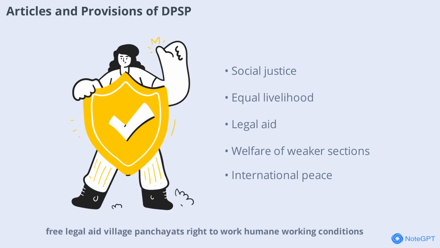Articles 38 to 51 cover social and economic justice, equal livelihood, free legal aid, village panchayats, right to work, humane working conditions, living wage, worker participation, uniform civil code, early childhood care, welfare of weaker sections, nutrition, public health, protection of environment, monuments, separation of judiciary, and promotion of international peace. These articles guide the government in creating a fair and equitable society.